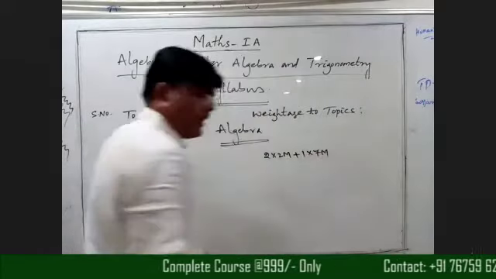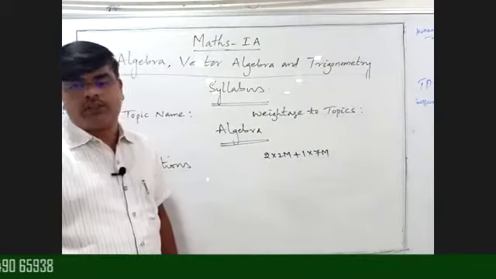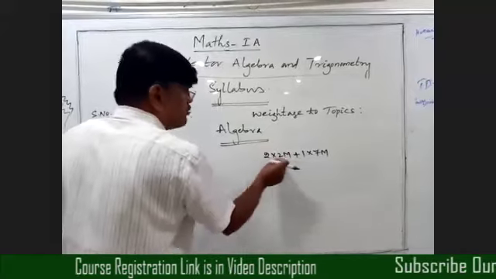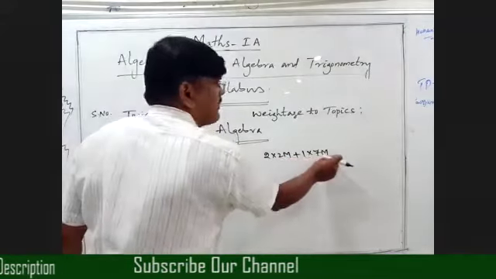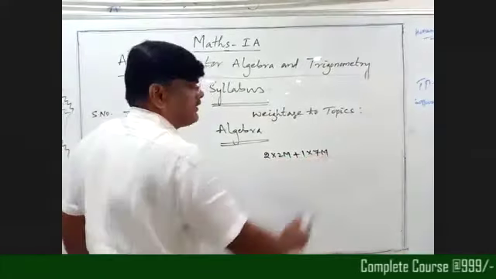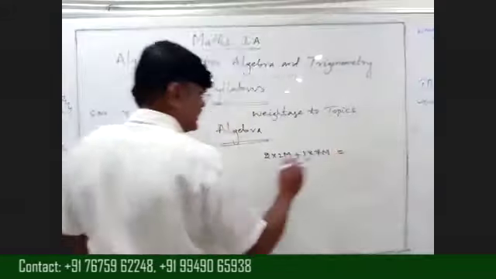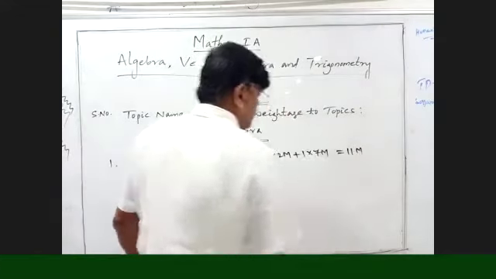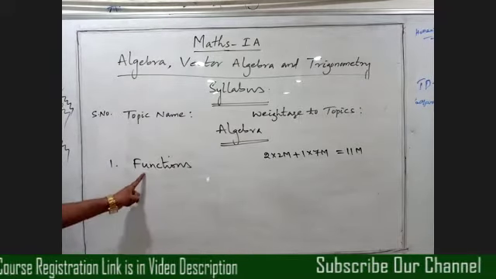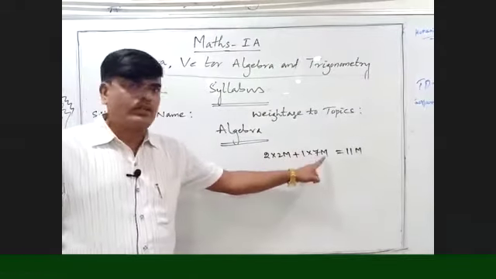In maths, we have 2 marks questions, 4 marks questions, and 7 marks questions. From this topic, we get 2 questions of 2 marks and 1 question of 7 marks. I am writing like this: 2 into 2 marks plus 1 into 7 marks. So from the topic functions, we get 11 marks. In this topic we have no 4 marks questions.